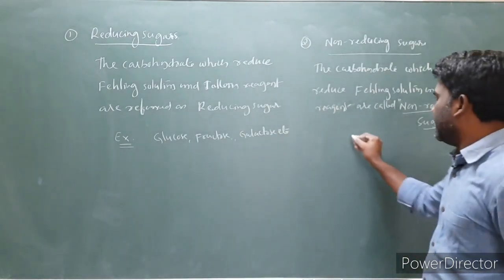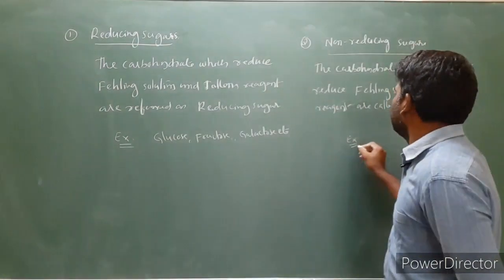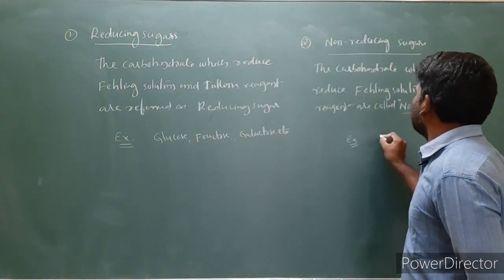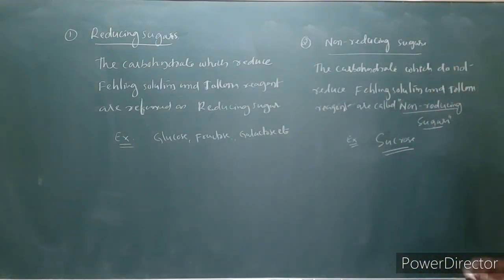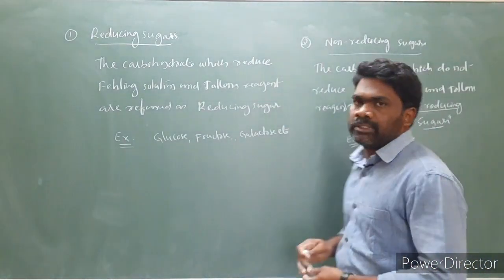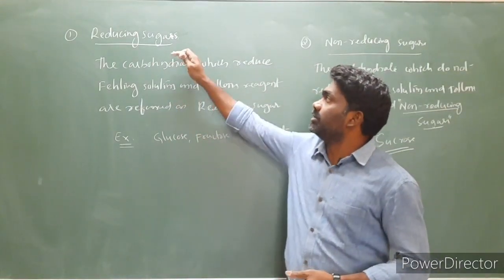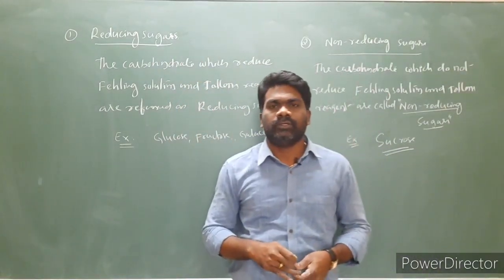Non-reducing sugars, example sucrose. Example for the non-reducing sugar is sucrose. So this is the classification of carbohydrates into reducing or non-reducing sugars.